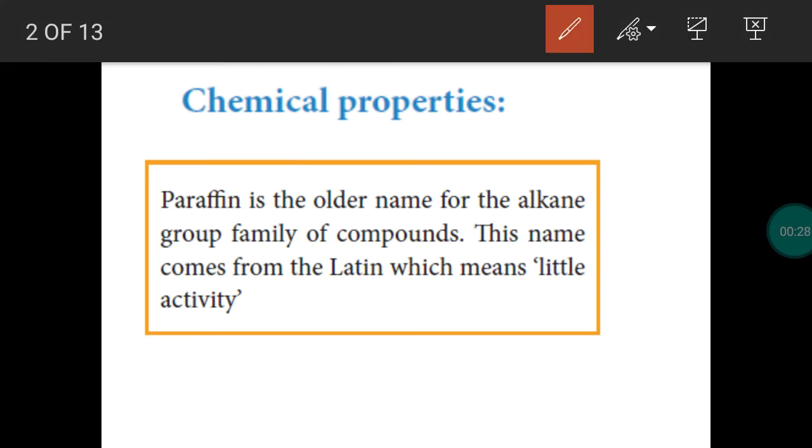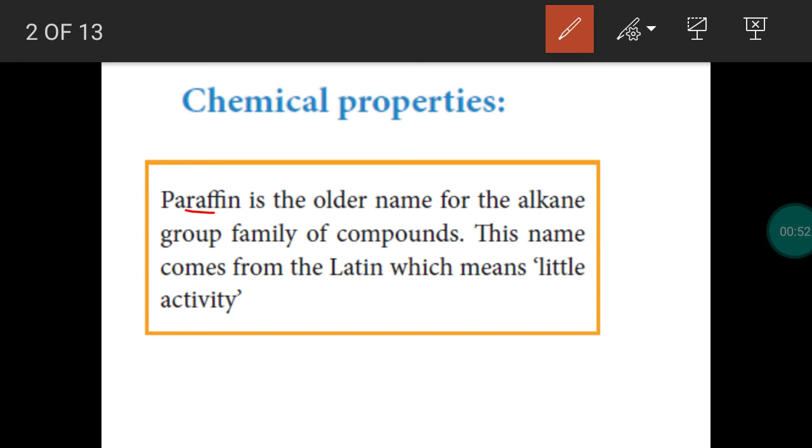So, generally, alkanes are less reactive in nature because they do not have any special functional group. They have only carbon and hydrogen atoms. So alkanes have the least reactivity. So we use the word paraffin. Paraffin is the old name of alkane. Now, olefin means alkenes, paraffins means alkanes.